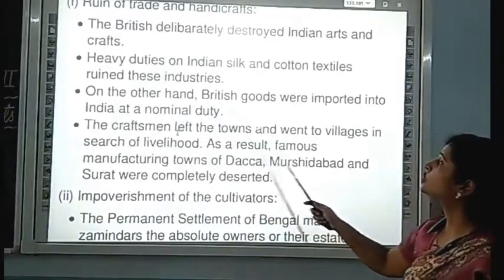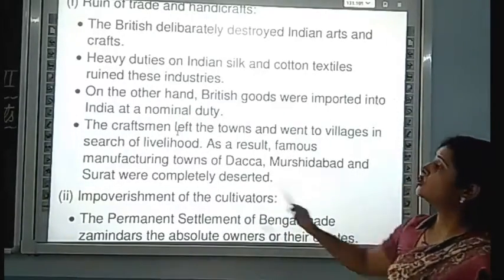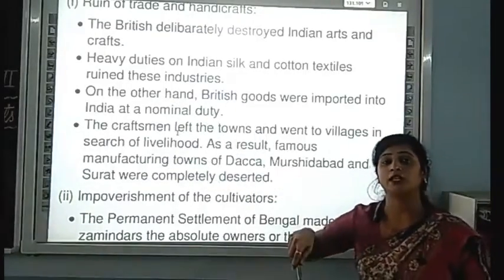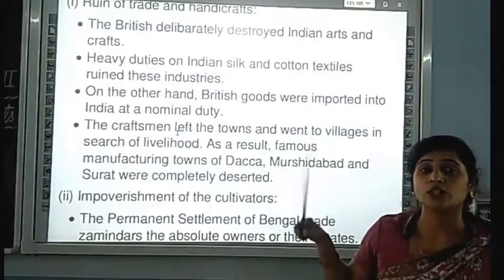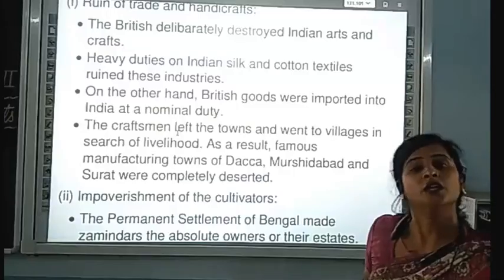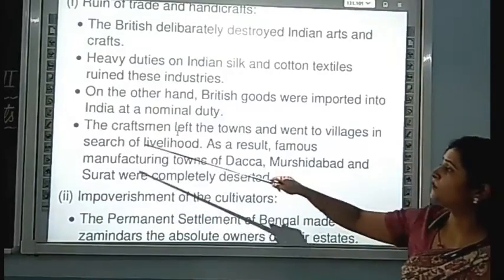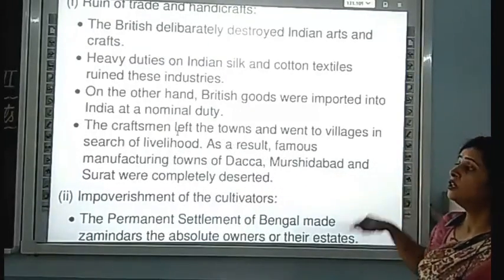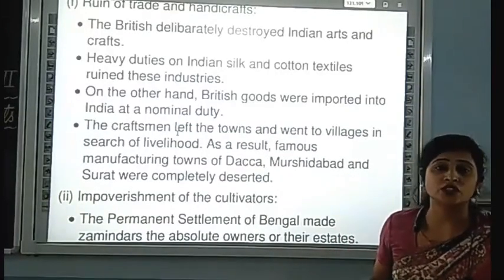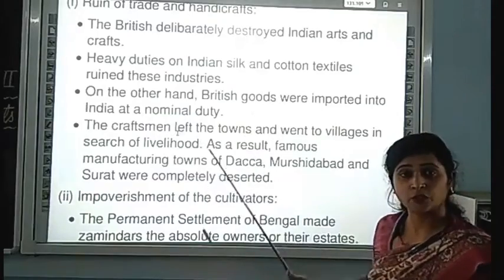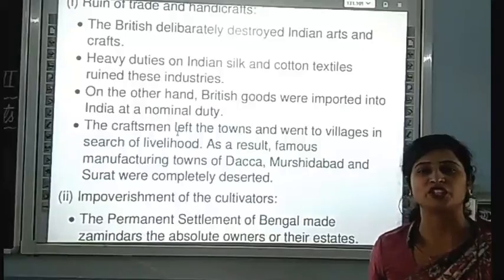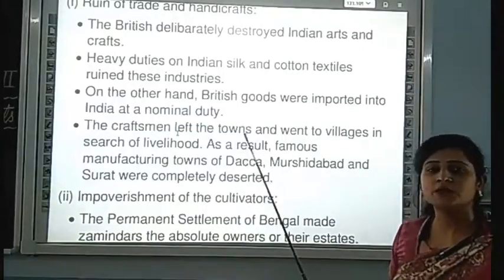On the other hand, British goods were imported into India at a nominal duty. They imported their goods from their country at a nominal duty. बस नामात्र की ड्यूटी पे अपना goods को मंगवा देते, import कर देते. The craftsmen left the town. As a result, when the industry and craft were destroyed, all the craftsmen who were living in the towns went to the villages in search of livelihood, तो वो अपने जीने के लिए village में चले गए.